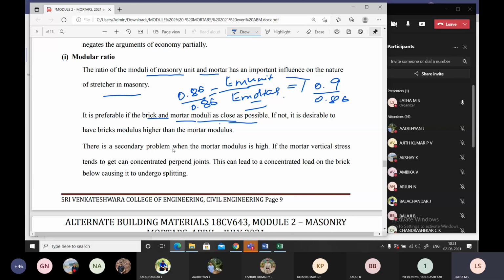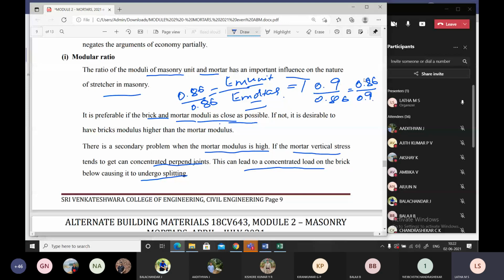There's a secondary problem when the modulus is very high. If mortar vertical stresses tend to get concentrated in perpendicular joints, this can lead to concentrated load on the brick below, causing it to undergo splitting. What happens when you have a mortar Young's modulus of, vice versa, 0.86 and 0.9?